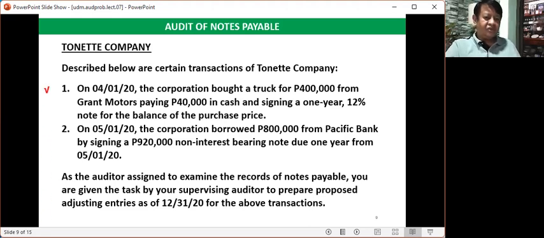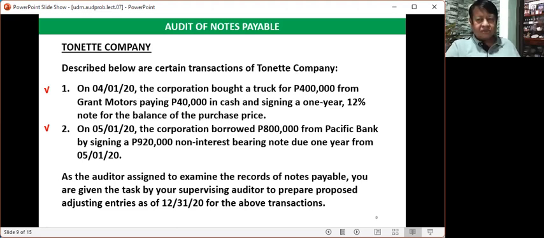And then, on May 1, 2020, the corporation borrowed 800,000 pesos from Pacific Bank by signing a 920,000 pesos non-interest bearing note due 1 year from May 1, 2020. So, what can you notice about the amounts? Just like in the previous problem, Tonet Company received 800,000 pesos cash from Pacific Bank.